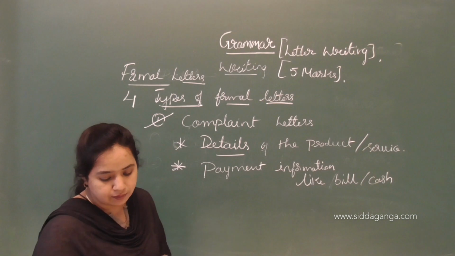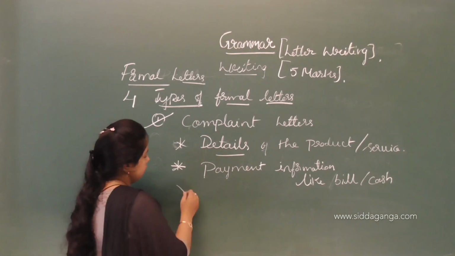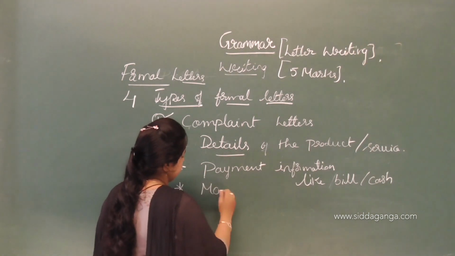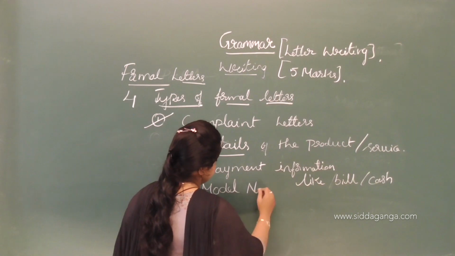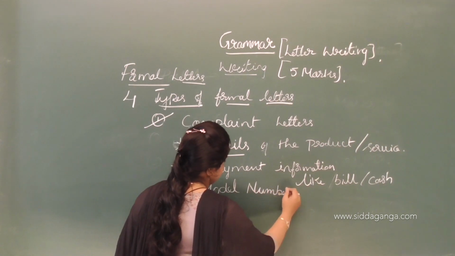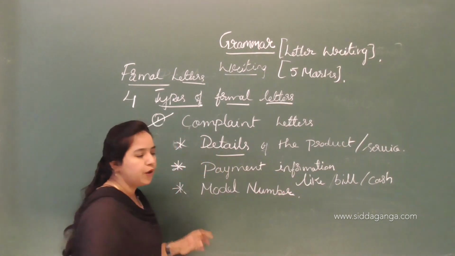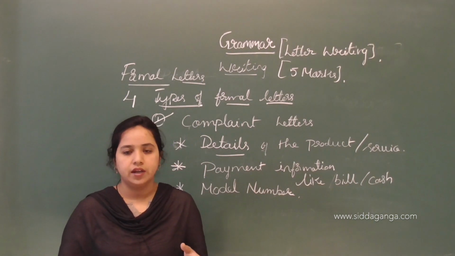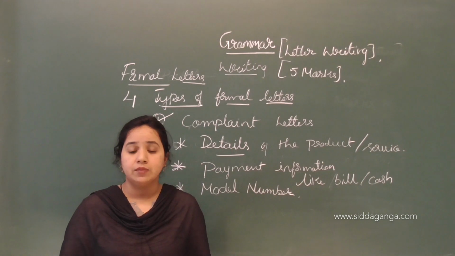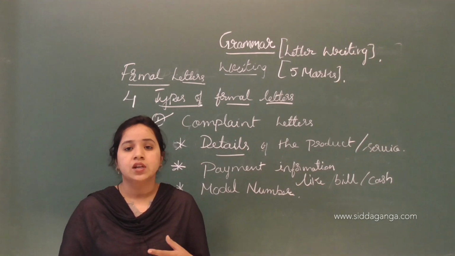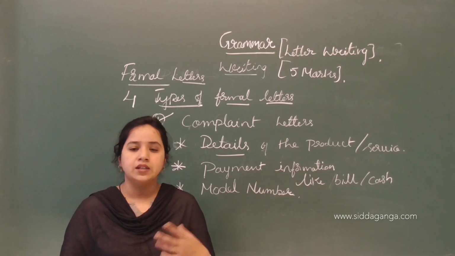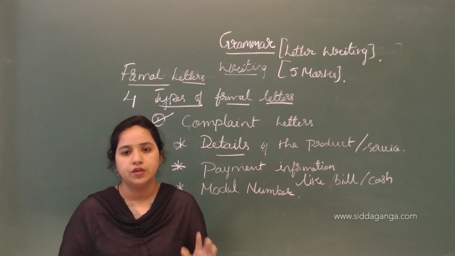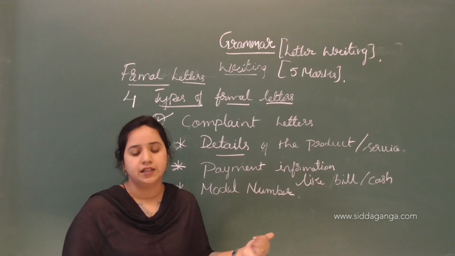And the next is model number, the model number of a product. If you take any mobile also, there is a model number. There are different kinds of model numbers available when you look at any mobile or any television. That one is very important when you are writing a complaint letter.